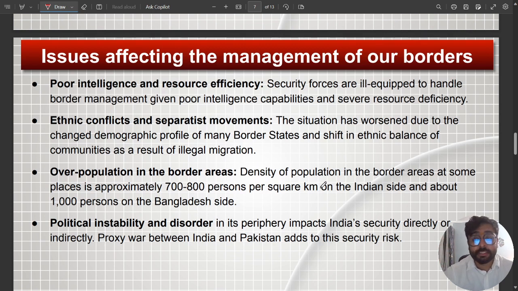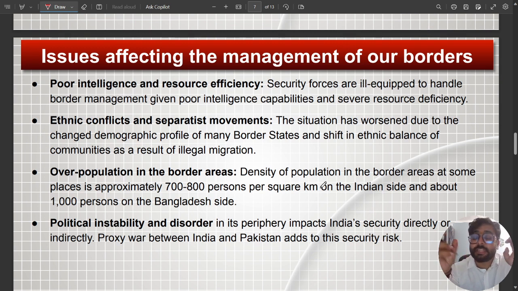All these militias are continuously planning attacks, looking for vulnerabilities of India and then to attack India. So at times, because of intelligence failure, it results in these attacks.